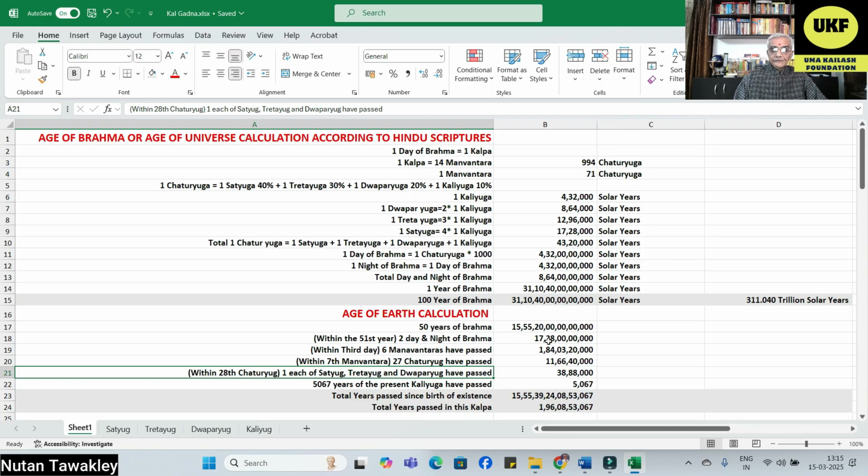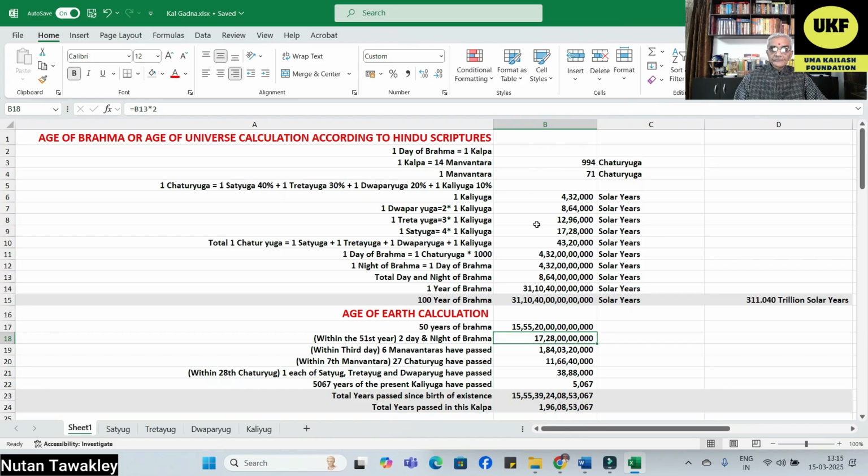If we calculate all these according to the previous figures, then we arrive at the total number of years which have passed since the starting of the age of Brahma. In this Kalpa, in this day of Brahma, 196.08 crore solar years have passed.